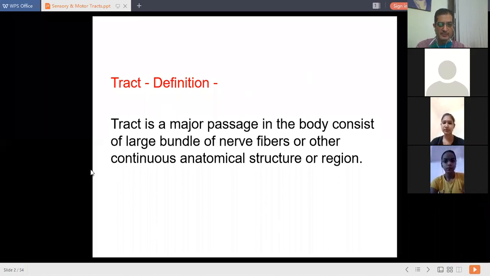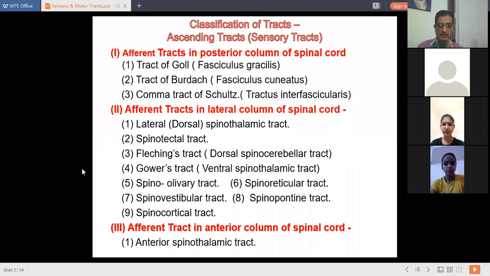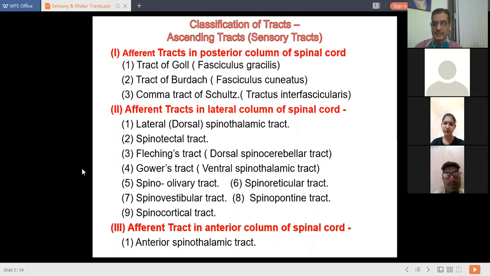The tract is a major passage in the body, consisting of a large bundle of nerve fibers. These tracts are classified into two basic types, that is sensory tracts and motor tracts. Today we will discuss sensory tracts in detail. These sensory tracts are also called ascending tracts, or afferent tracts.